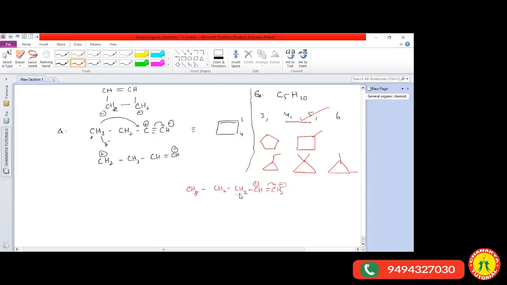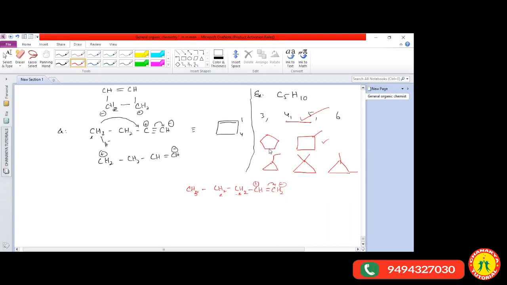If the hydrogen is shifted from this carbon atom, the product you will get is ethyl cyclopropane. Otherwise, if the hydrogen is shifting from this carbon atom, then you will get methyl cyclobutane. Otherwise, if the hydrogen shifts from the last carbon to the second carbon atom, the last carbon and first carbon combine together to form cyclopentane. Got it?